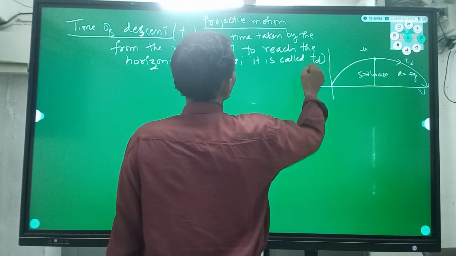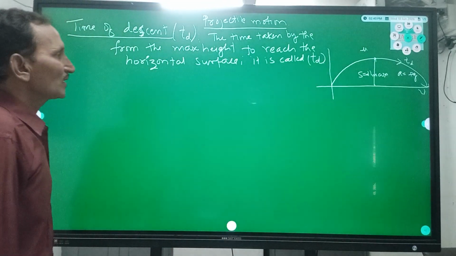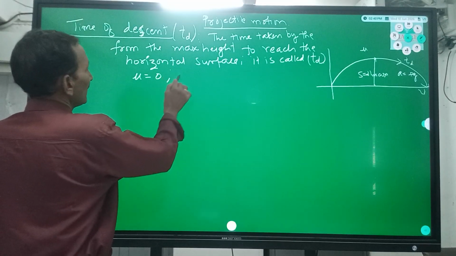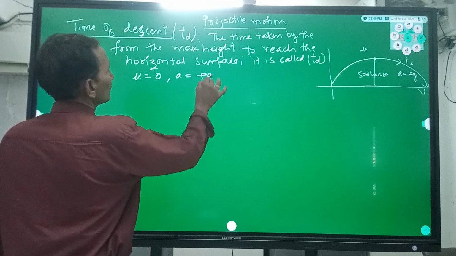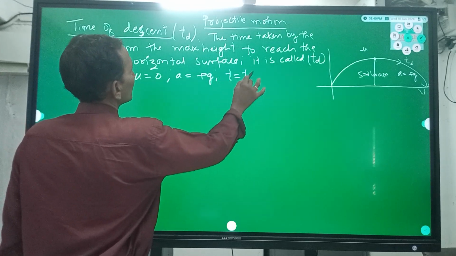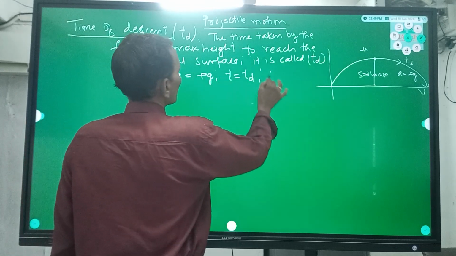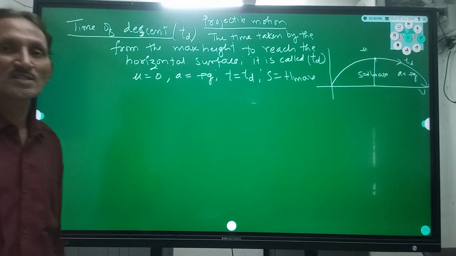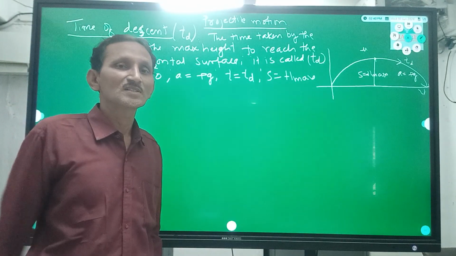Time of descent. Here we are taking the starting velocity as 0, and a is equal to plus g, as it is coming down. Time is equal to td, and s is equal to h maximum, as the body is released from the maximum height.